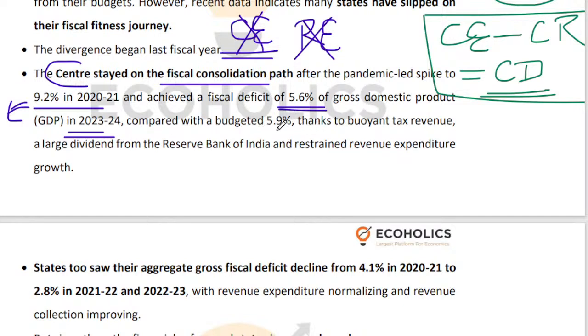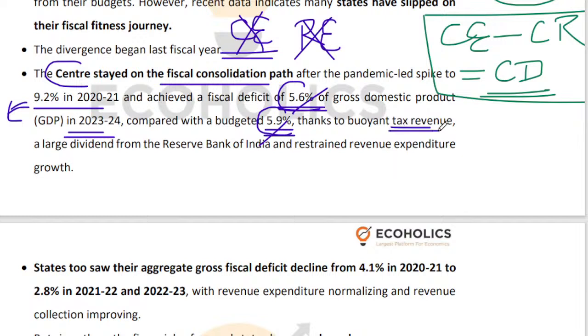And they had budgeted a number of 5.9%. The target was 5.9 and they were able to overachieve and achieve 5.6%. This is about 23-24, that is the last financial year. Currently we are in 24-25. So last financial year, the Government of India was able to reduce its borrowing requirement to 5.6% of GDP as compared to the target of 5.9% of GDP, meaning they had said that they will borrow more, but they ended up borrowing less. So why did they end up borrowing less than what they had initially planned for?